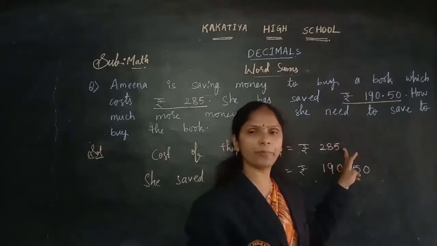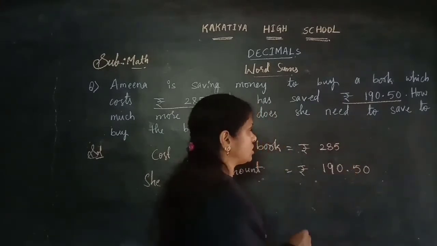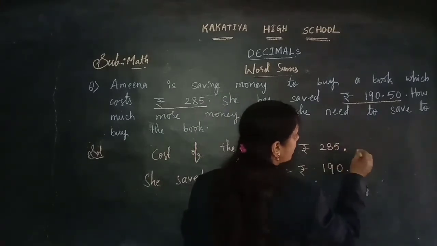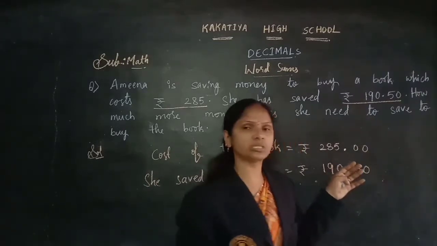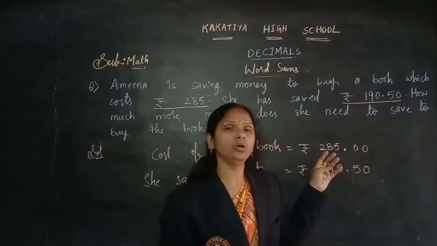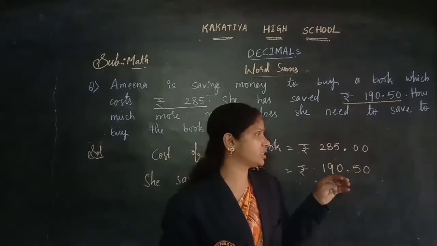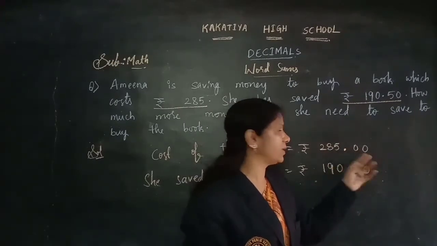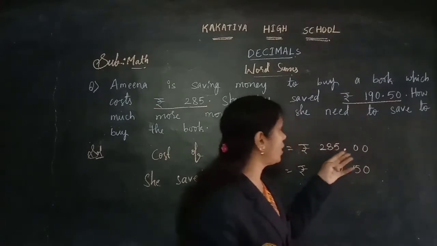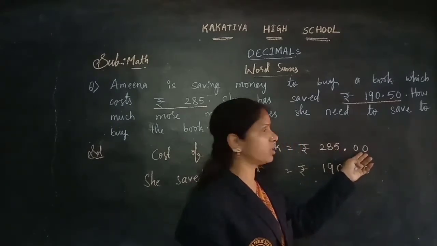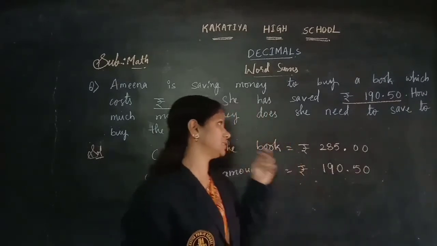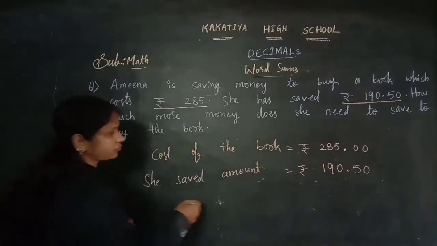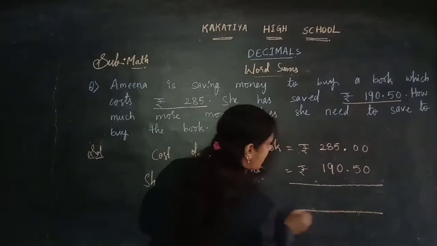Here we don't have the pies in the book cost, children, so we can keep here point and we can take the zeros. Already in the previous videos I told here, you can change that into fractions, like decimals, nothing but by keeping the zeros. Okay, so pies are not there, so we can take here 0, 0, and here they given 50 pies in the second number. And now we need to subtract this.